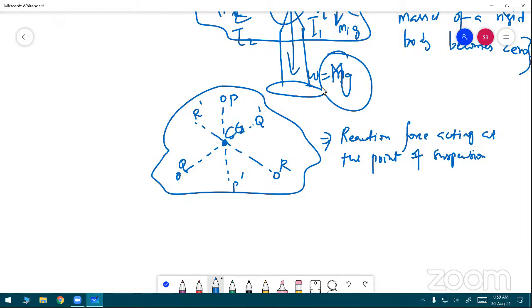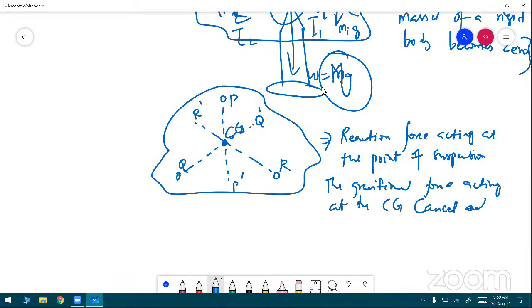That's why it's balanced. Also, the torques caused by them cancel each other.